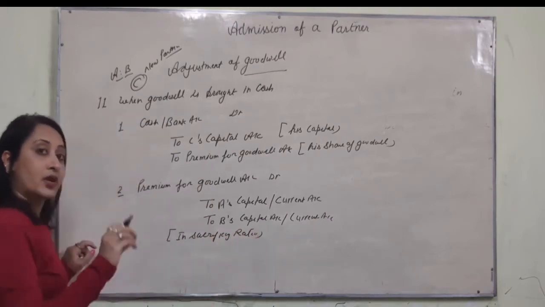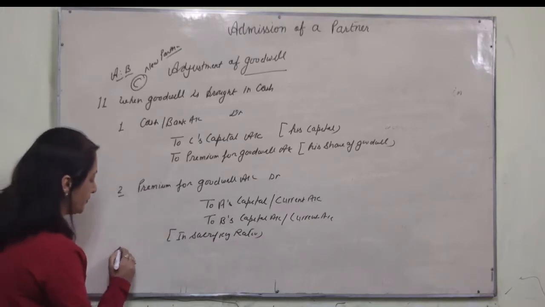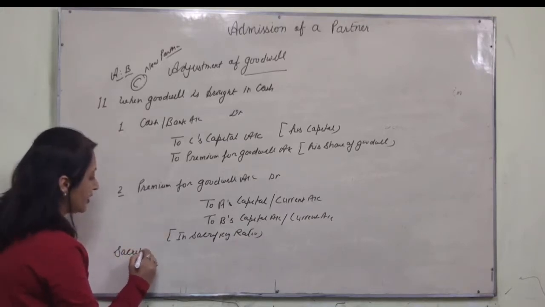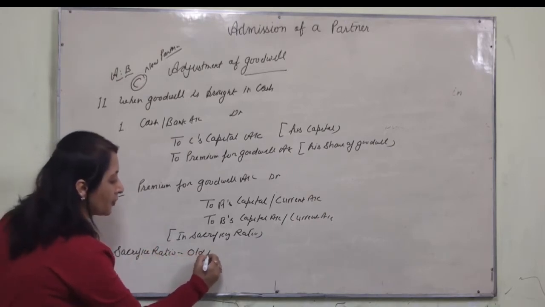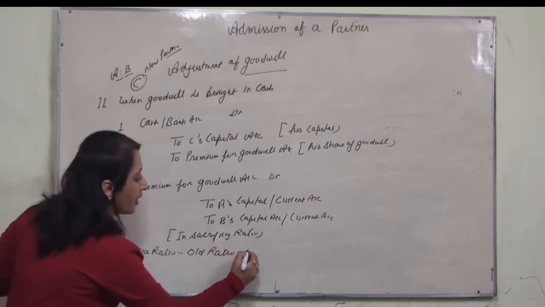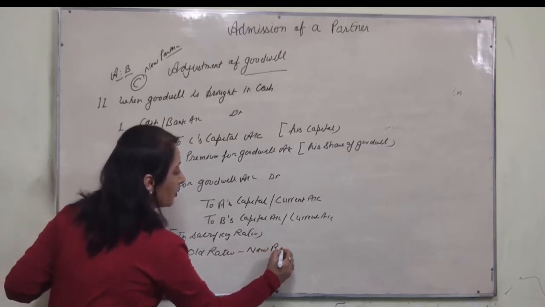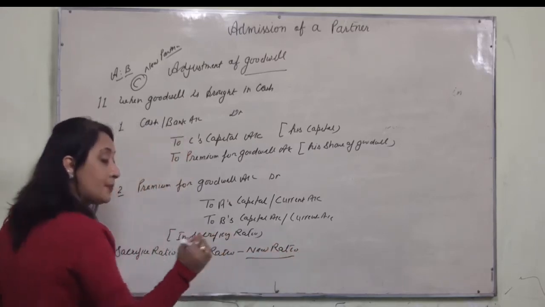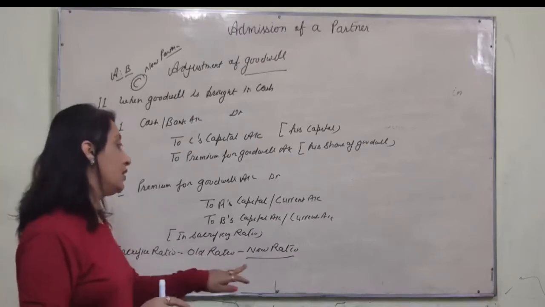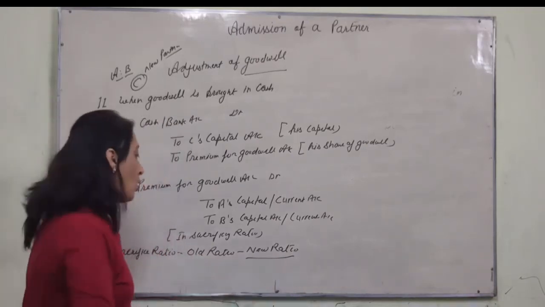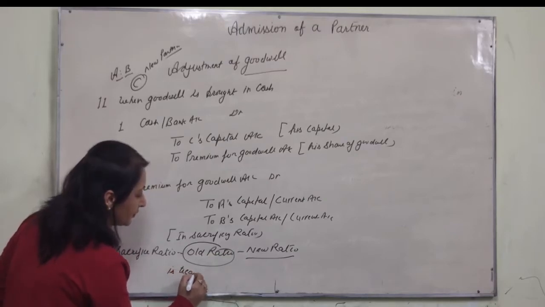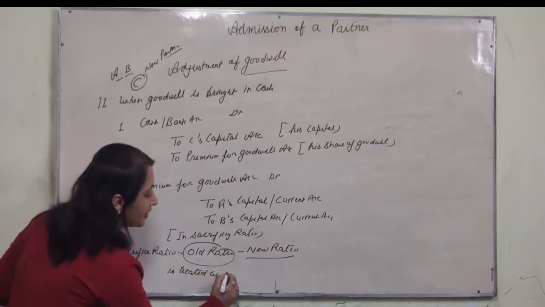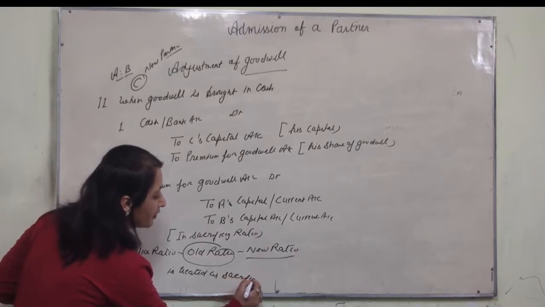You already know how to calculate sacrificing ratio. Sacrificing ratio is equal to old ratio minus new ratio. In the absence of a new ratio, when the new ratio is not given, the old ratio is treated as the sacrificing ratio.